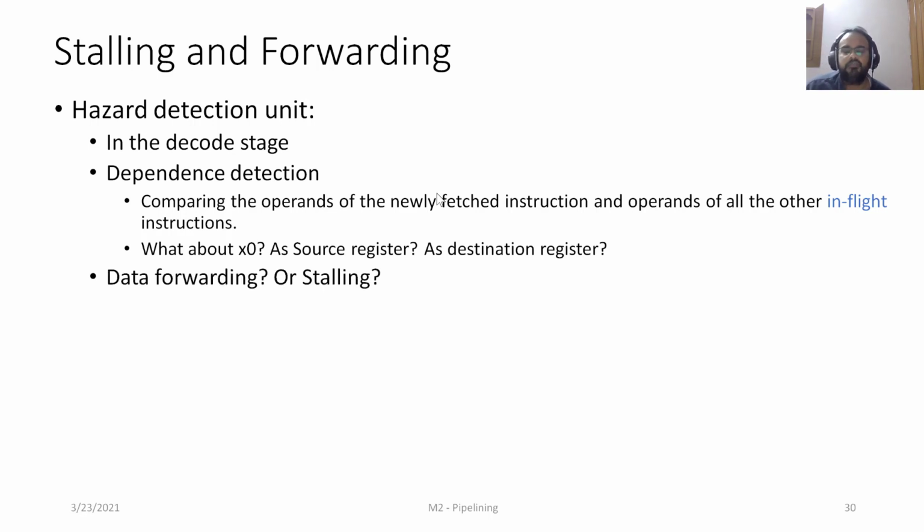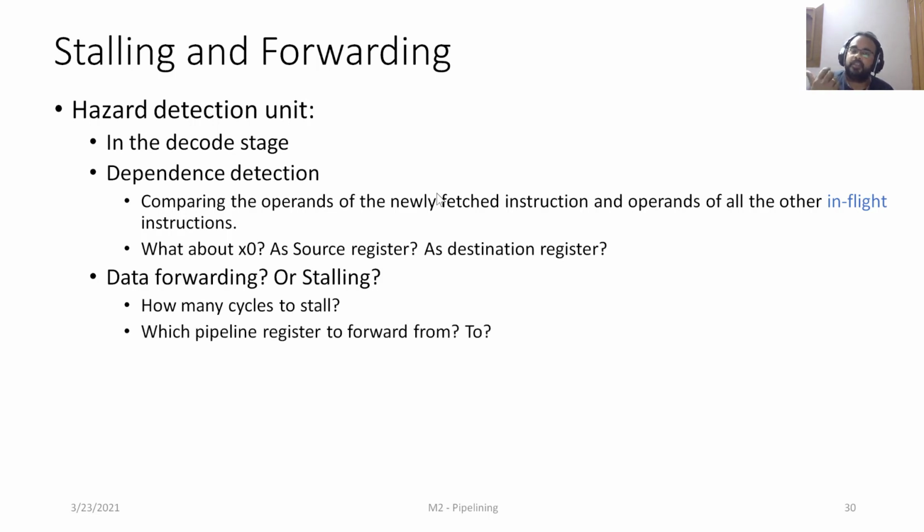Based on the implementation, whether we are going for data forwarding or stalling, the hazard detection unit will determine how many cycles to stall, and from which pipeline register we should forward the value to which other stage.